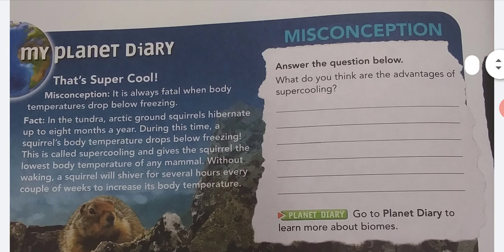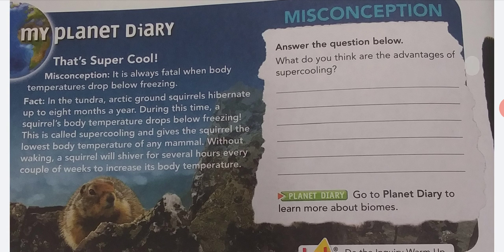We're on Chapter 13. This is Lesson 3, Biomes. My Planet Diary. That's super cool.